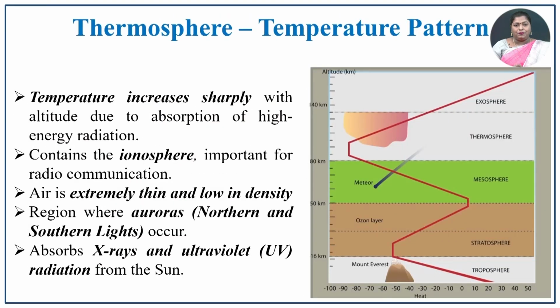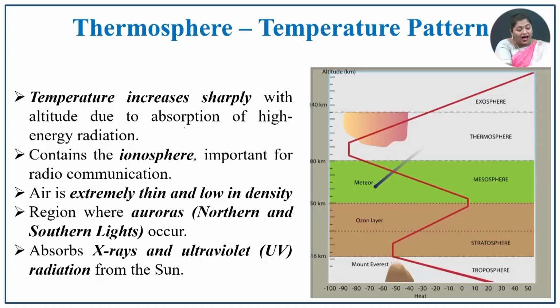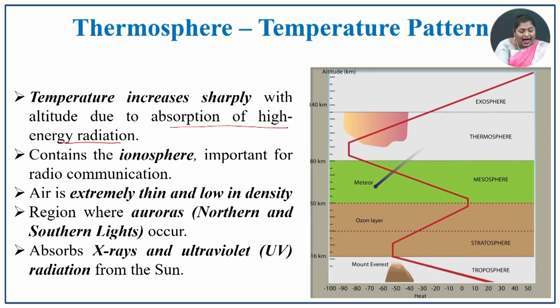Next one is the thermosphere. The thermosphere temperature pattern is that the temperature again increases sharply with altitude, due to the absorption of high energy radiation. If the altitude is high, it is nearer to the influence of the sun, and the solar radiation is absorbed directly. Because of that, heat energy is created and the temperature is very high. It contains the ionosphere, and it is also important for radio communication. So, the communication activities are carried out in the ionosphere layers.